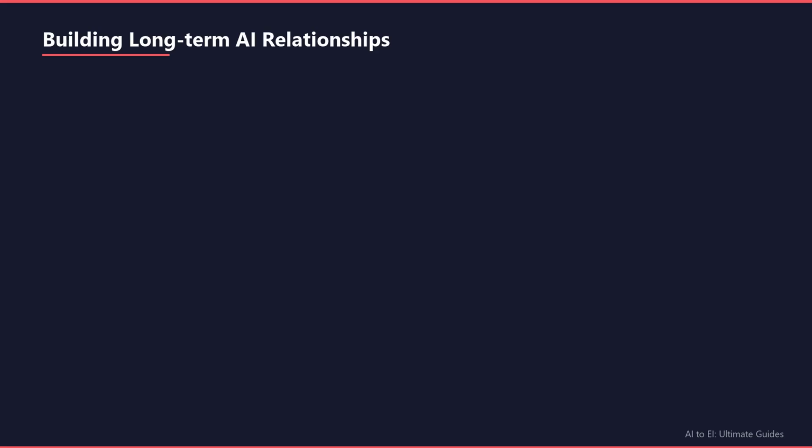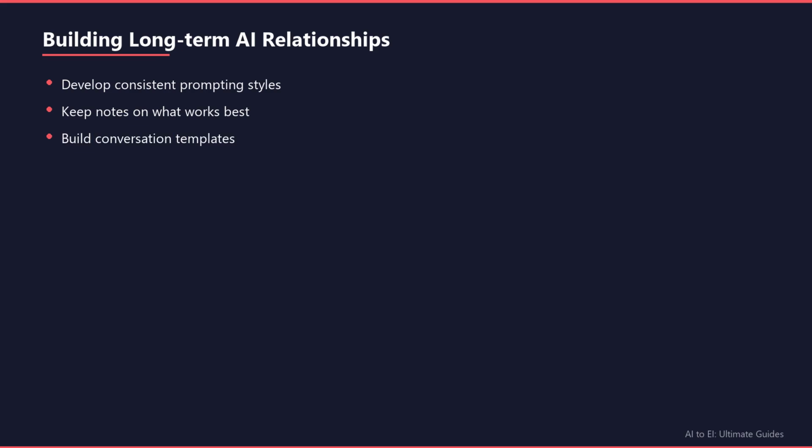The best results come from building consistent relationships with AI tools. Develop your own prompting style and keep notes on what works best for different types of tasks. Create templates for conversations you have regularly: project planning, content creation, or problem-solving sessions. Most importantly, think of us as collaborative partners rather than just tools. The more you understand how we work, the better we work together.